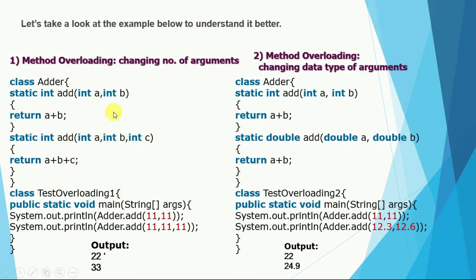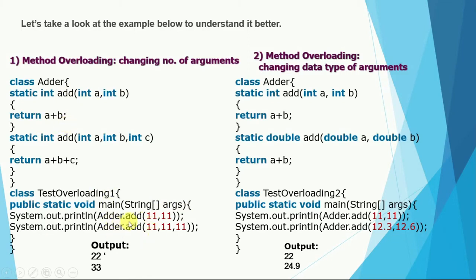We can implement method overloading first by changing the number of arguments. We have a class named Adder, and we have two static methods named add. Both methods have the same name but a different number of arguments. Inside the main method we call this add method and pass two parameters, so the call goes to the method that has two parameters and returns the result.